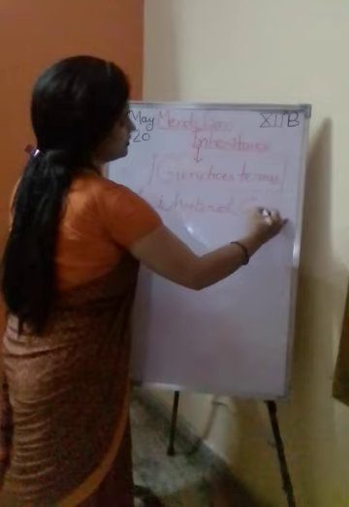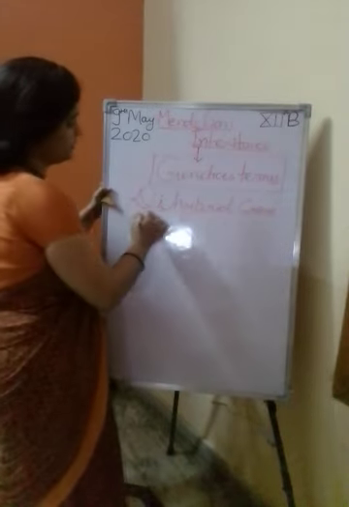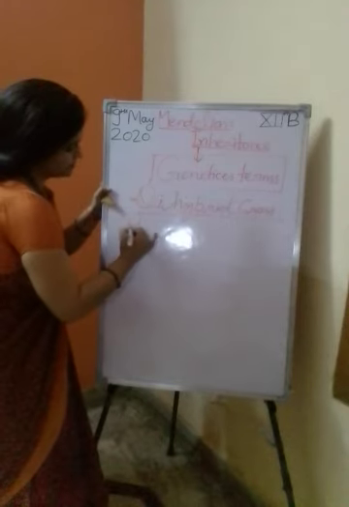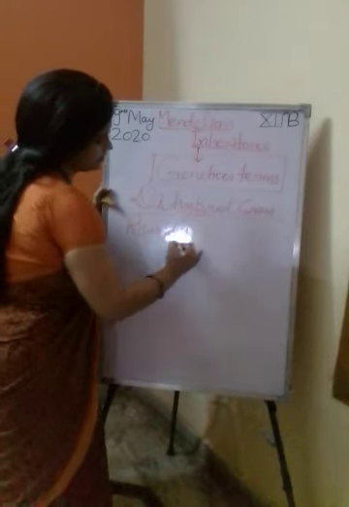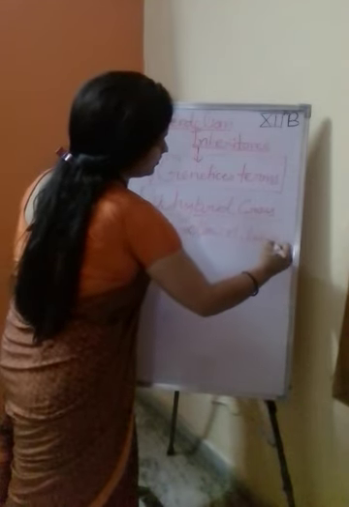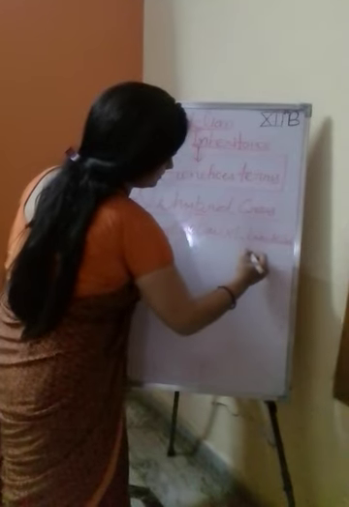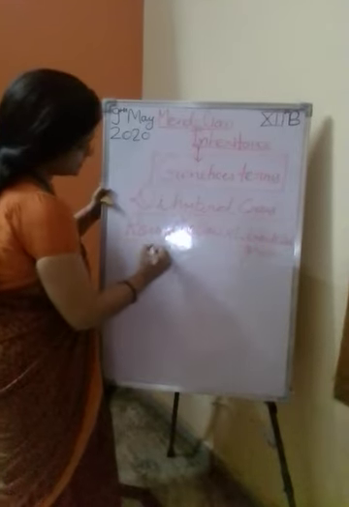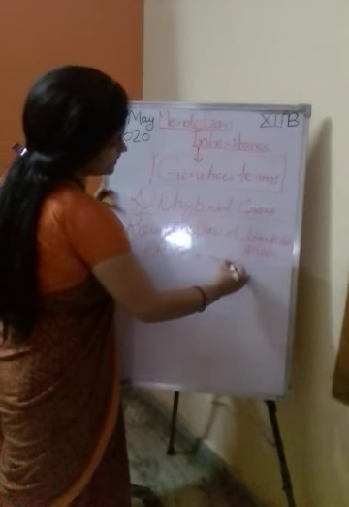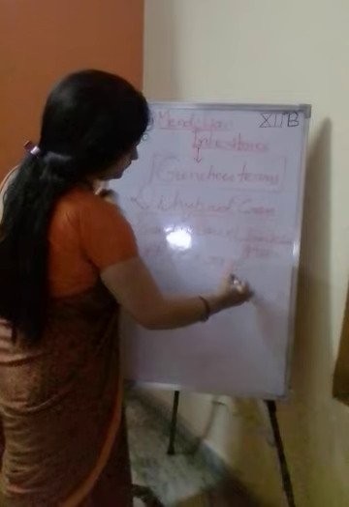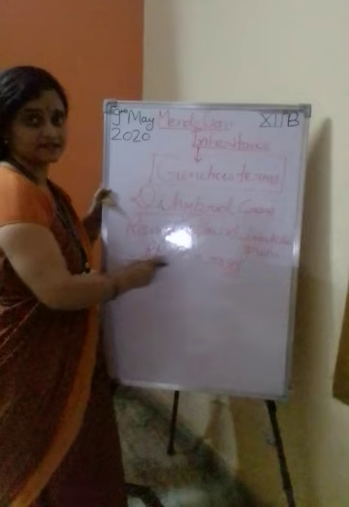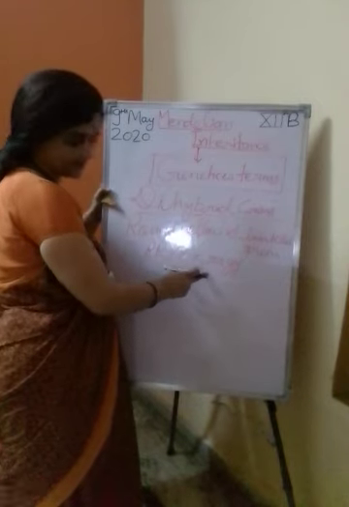Now the dihybrid cross. Okay, so we will take two characters: round yellow seeds crossed with wrinkled green seeds. How can you write it? Round allele is capital R, yellow is capital Y, wrinkled is small r, green is small y. That is the opposite of the dominant trait; those are the contrasting traits.